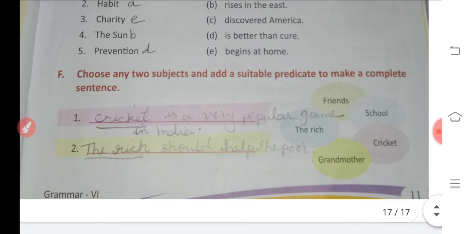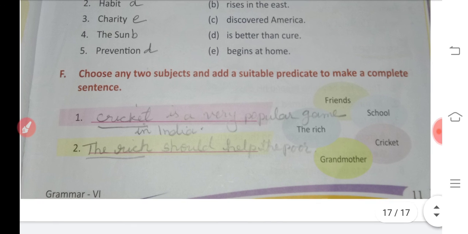Then F number, there are a few words given: friends, school, rich, cricket, grandmother. Any two words you select and make a sentence in your own words. I selected here cricket and wrote there: Cricket is a very popular game in India. You can select friends: I have many friends.